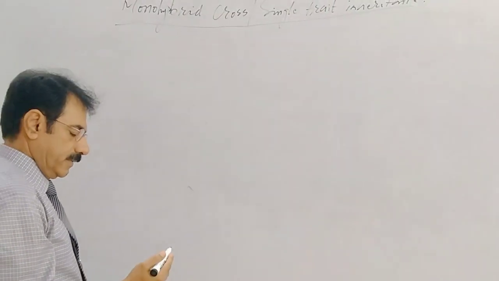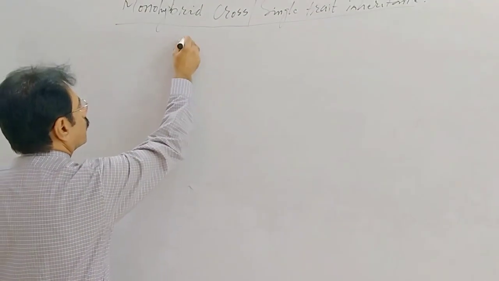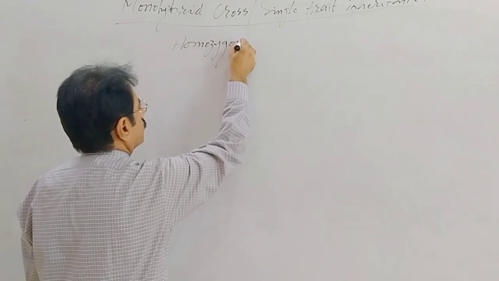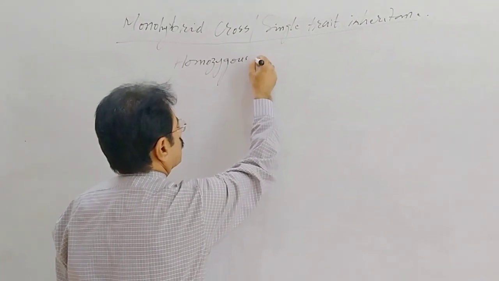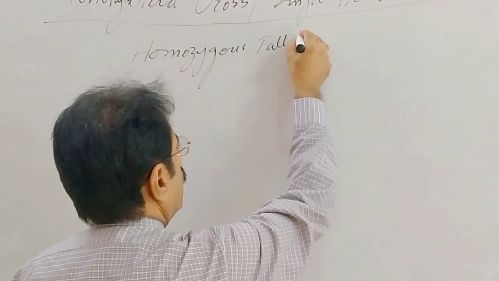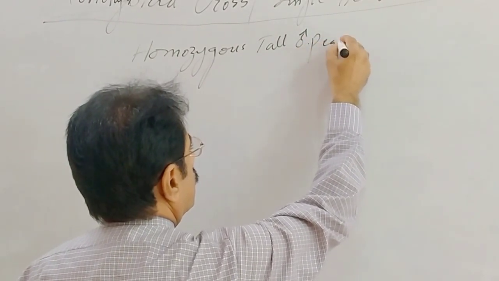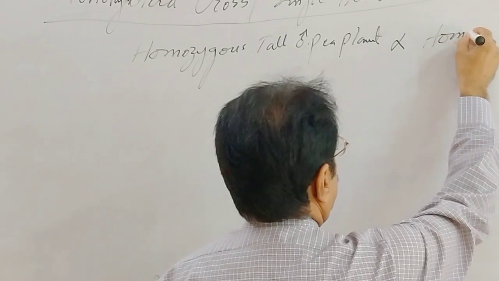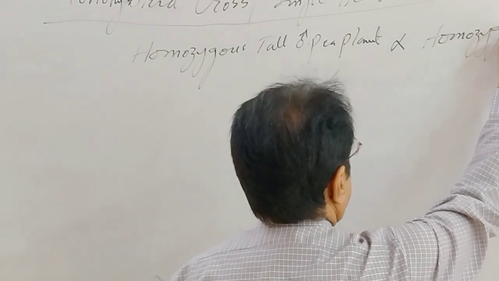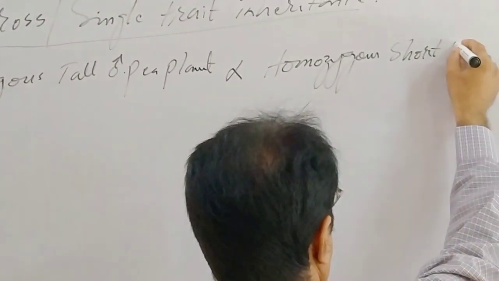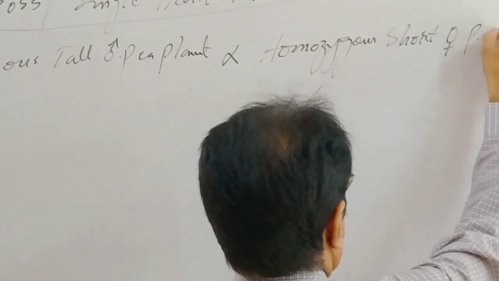Suppose we cross a homozygous tall male pea plant with a homozygous short female pea plant.